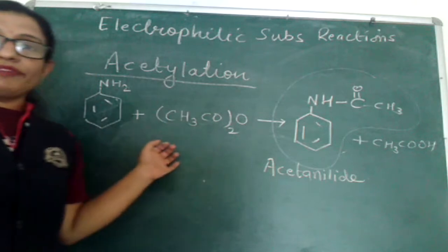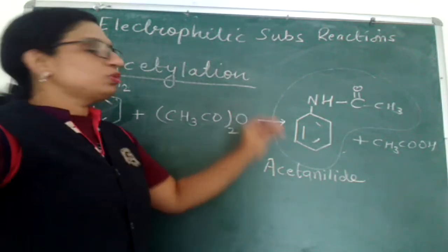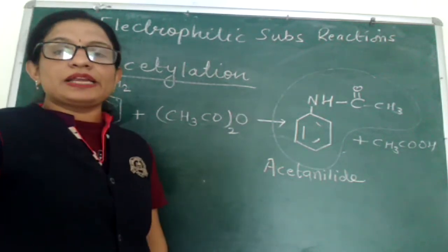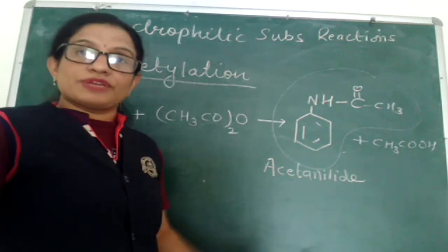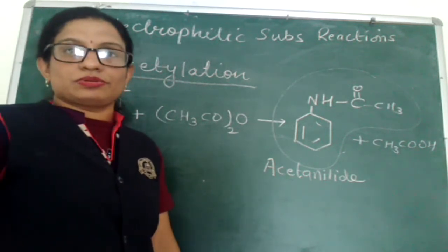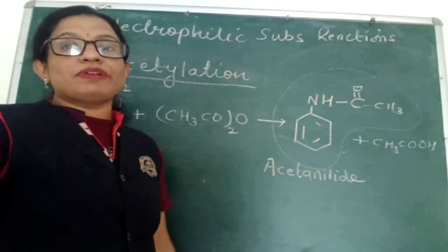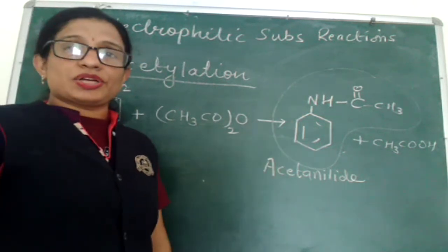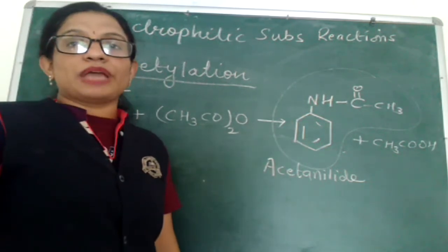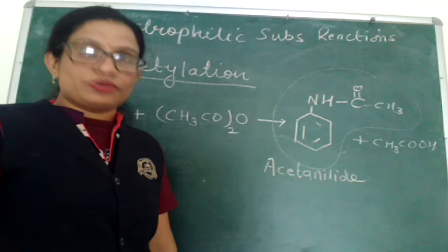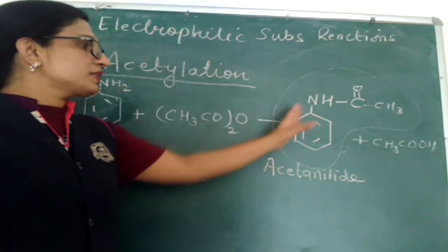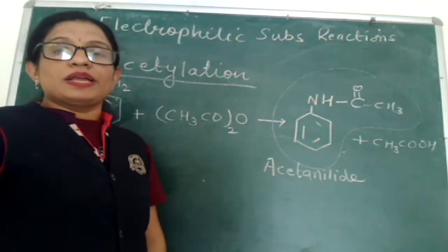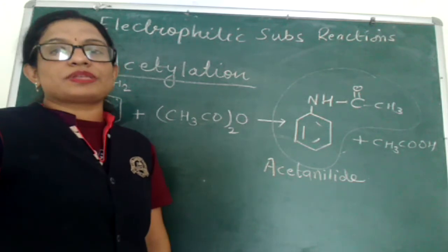First of all, we have to talk about why, due to acetylation of aniline, the activation power of the NH2 group is reduced. First we will answer this question, then we will come to how to carry out electrophilic substitution reactions. But first, look at the structure of acetanilide. Here, in place of NH2, it is now NHCOCH3.